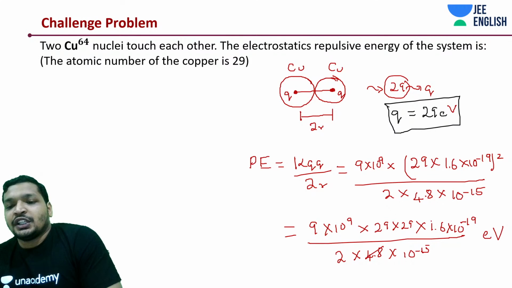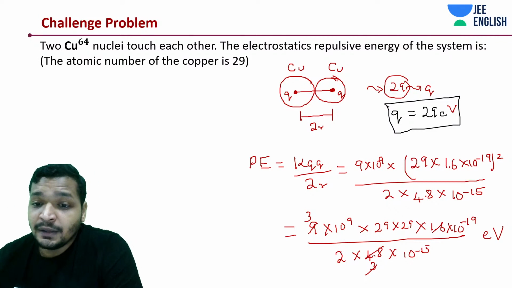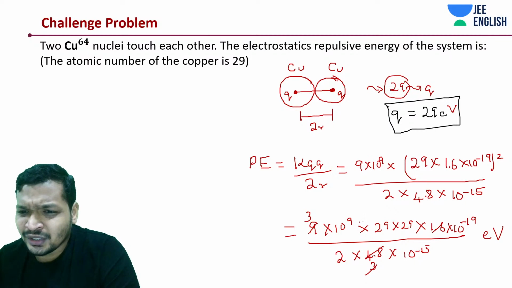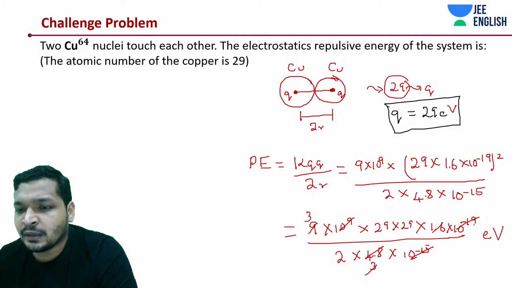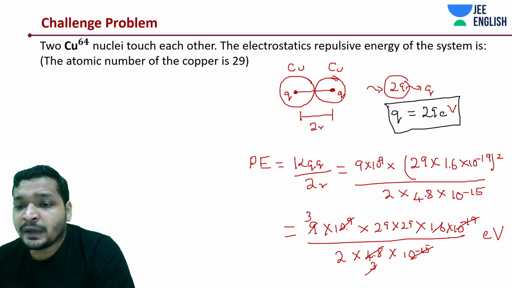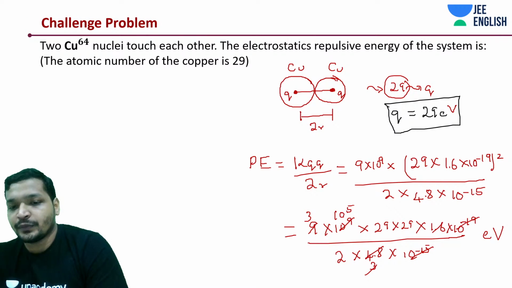So this is how much? 1.6, 4.8, 3, 3, 3, 9, 3, 3, and you definitely need to also cancel out 10 to the power 9. Let's first do this: 10 to the power minus 19 and 10 to the power minus 15, it's 10 to the power minus 4, and 10 to the power 9 and 10 to the power minus 4, how much is it going to be? 10 to the power 5.